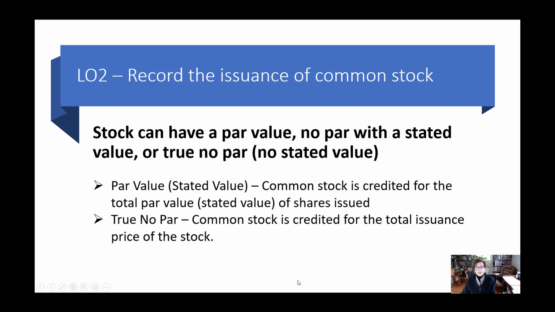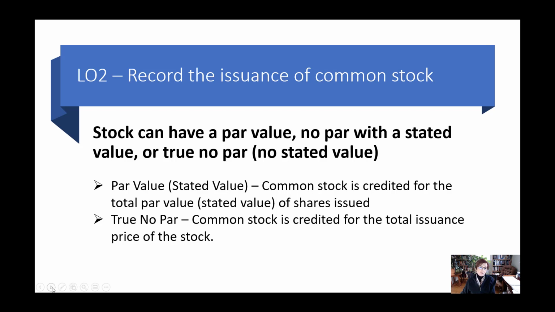The par value is the amount that common stock would be credited for when you issue the stock. And stated value works the same way. So if you have par value or stated value, when you issue shares, that's the amount of your credit to common stock. If you have true no par, the entire issuance price is credited right to the common stock account.